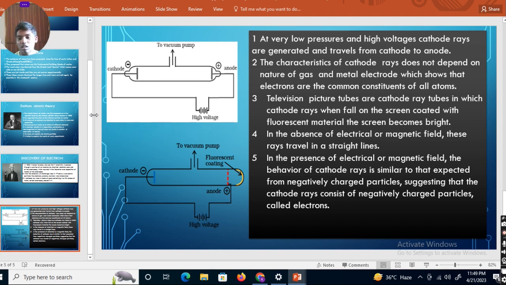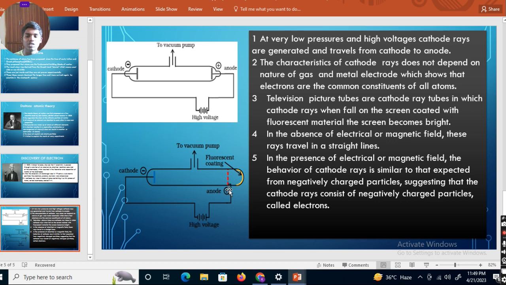But when we observe the second diagram, when we coat the screen with fluorescent coating or phosphorescent coating, which is made up of zinc sulfide for example, we observe bright light. The screen becomes bright and we observe the particles. Only when the screen is coated with fluorescent coating do we observe the cathode ray particles.